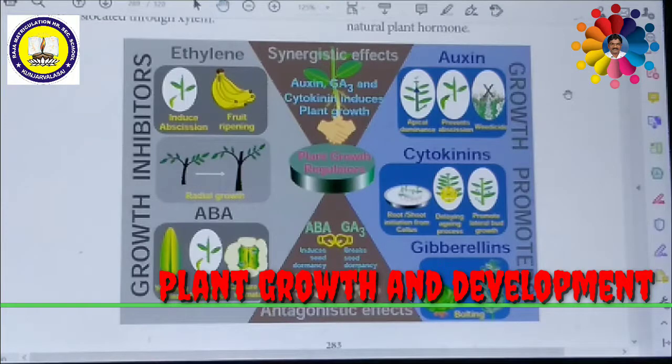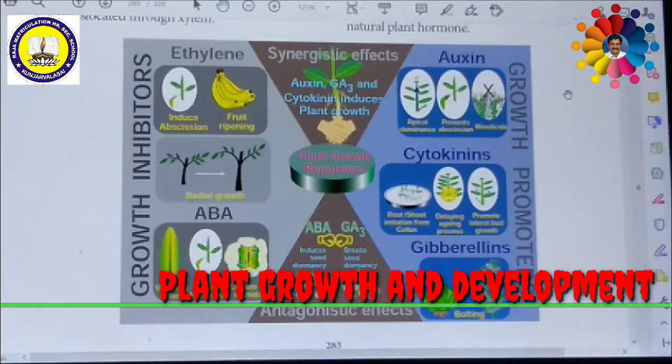Auxin is responsible for the initiation and promotion of cell division in the cambium. Usually the cambium divides to produce secondary xylem and secondary phloem. So the initiation of cell division in the cambium is due to auxin. Auxin is responsible for secondary growth and tumor formation. This property of induction of cell division has been exploited in tissue culture techniques and for the formation of callus as well. Auxin stimulates respiration. Auxin induces vascular differentiation as well.